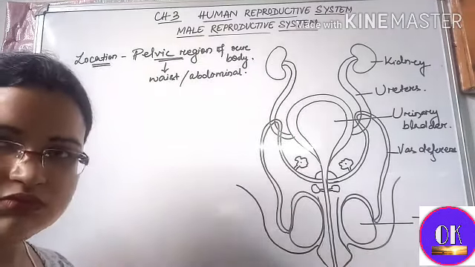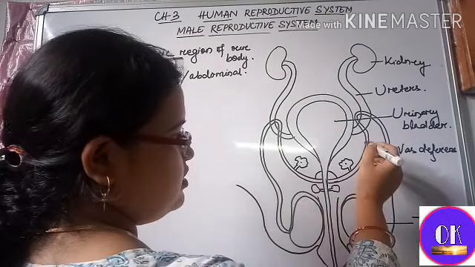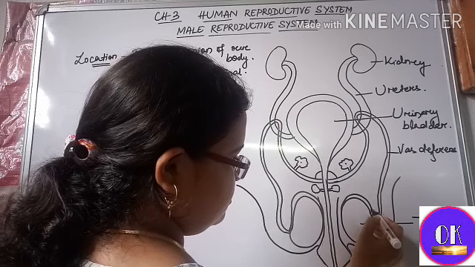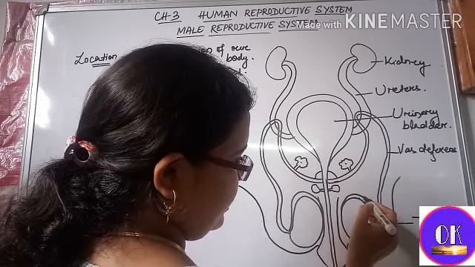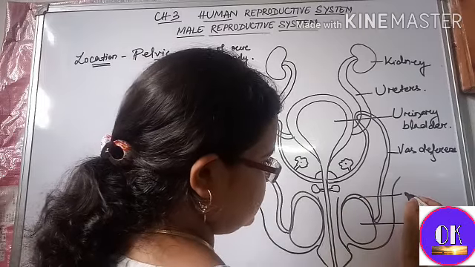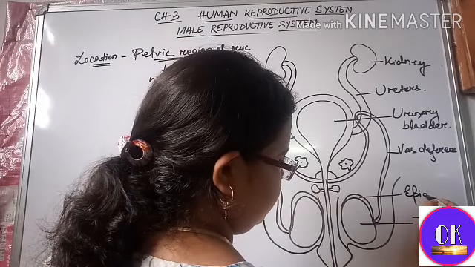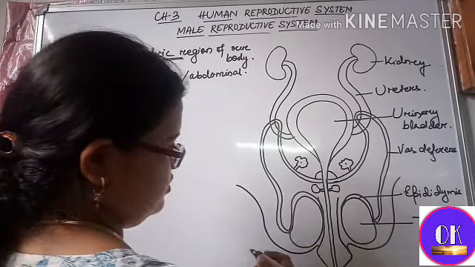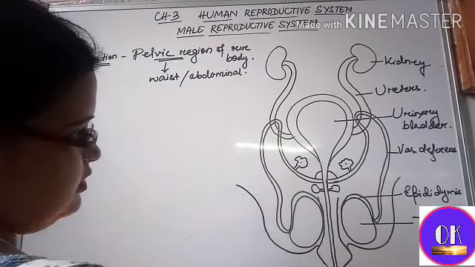Understood? Next, from the testes you can see here, at the head region or the top region, there is a region known as the epididymis. This is called the epididymis.